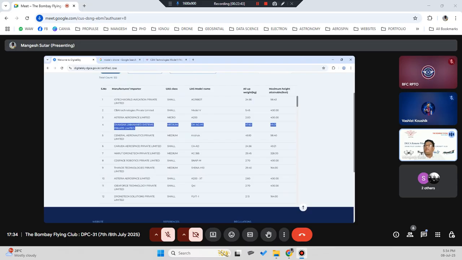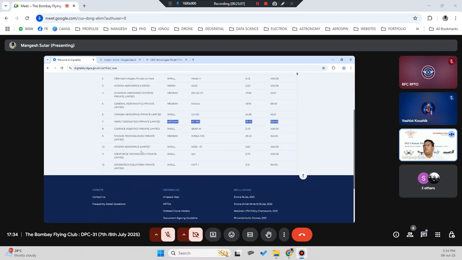Now we are trying to purchase the next drones of medium class from this company. We have already approached them and asked them to submit the quote, because we are upgrading ourselves from small. We will be starting medium class training also in the next 3 months. So by October we are planning to start medium class training for the students. Again Asteria, IdeaForge. IdeaForge is the number 1 company in drone technology.